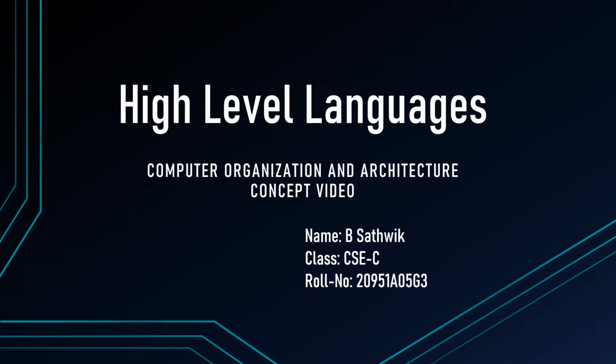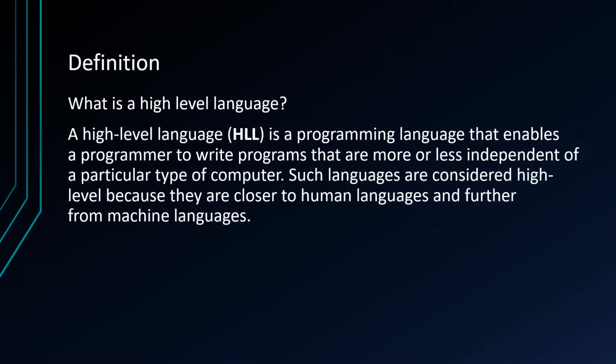Today my concept video topic for computer organization and architecture is high level languages. What is a high level language? A high level language is a programming language that enables a programmer to write programs that are more or less independent of a particular type of computer. Such languages are considered high level because they are closer to human languages and further from machine languages.